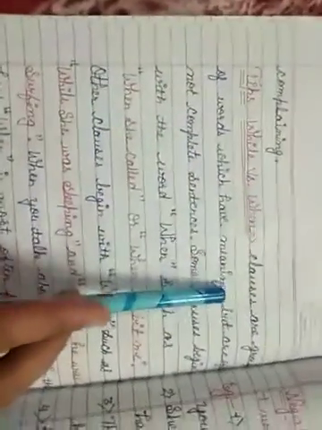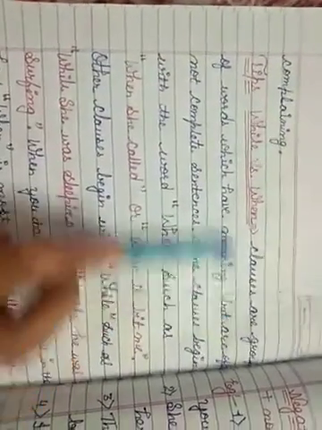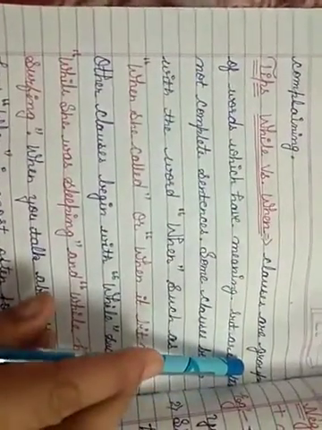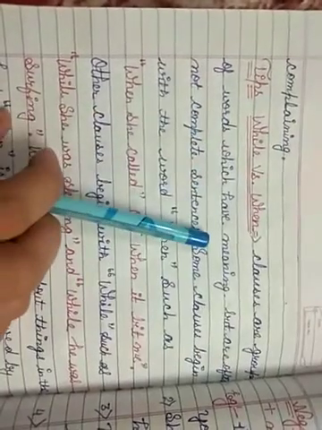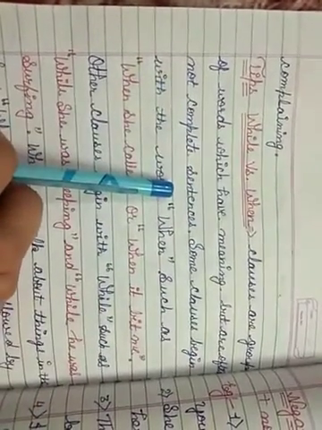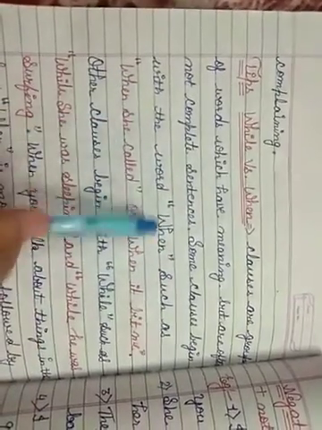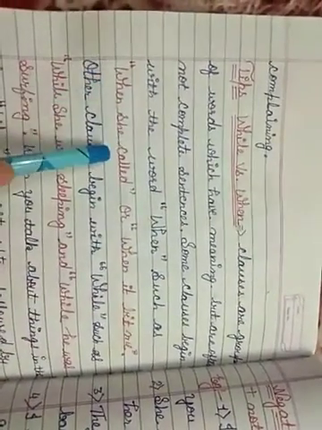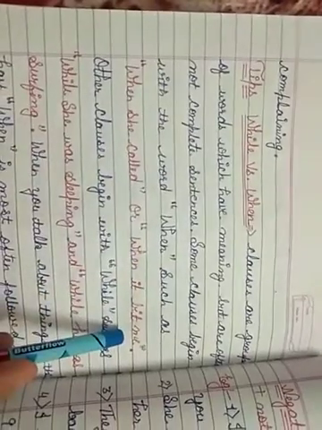Now some tips regarding clauses: while versus when. Clauses are groups of words which have meaning but are often not complete sentences. Some clauses begin with the word when, such as when she called, when it bit me.